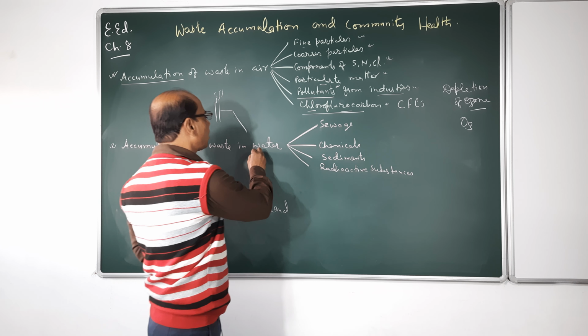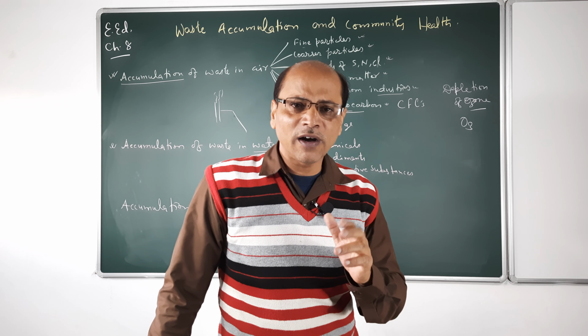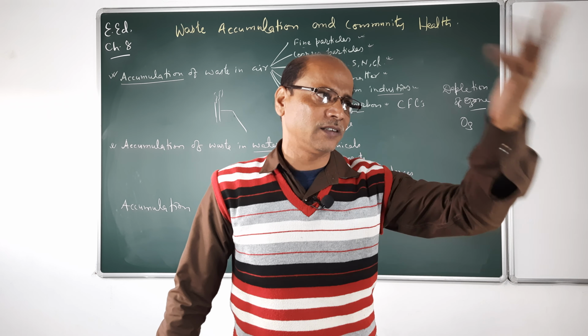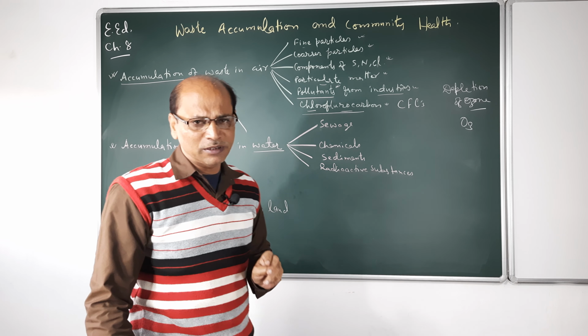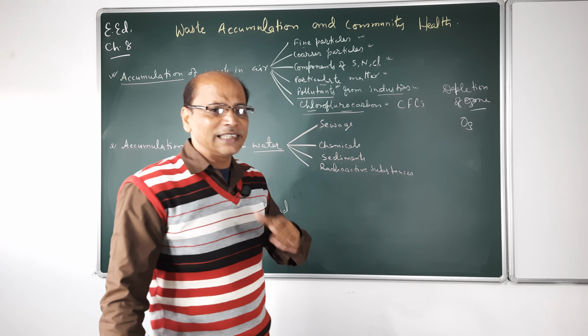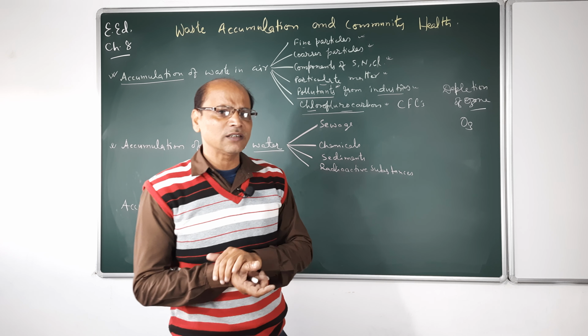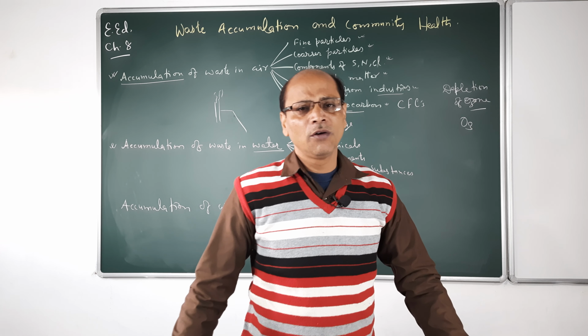Now see accumulation of waste in water. You know, water is also very important to us, and we use water for different activities like domestic activities in our house, then industries, then irrigation. So many activities we do with water. If the quality of water is not fit, not good, not healthy, what happens?